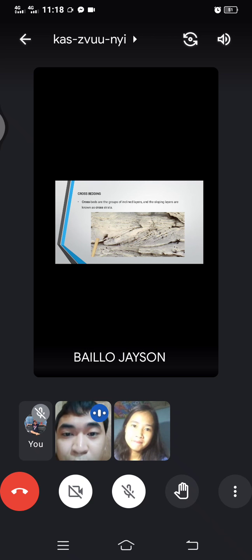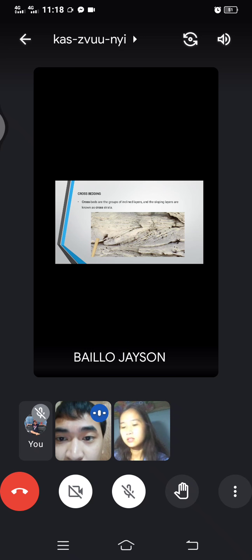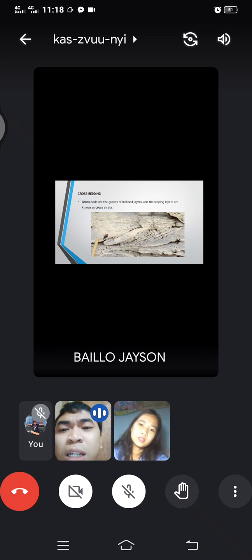Next is cross bedding. Cross beds are a group of inclined layers, and the sloping layers are known as cross strata. As you can see, the picture has a cross section.